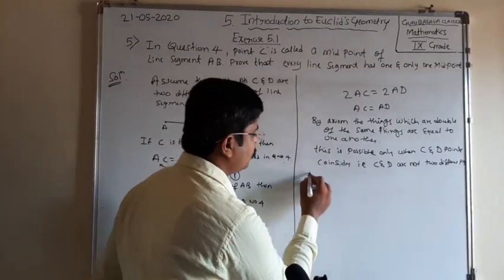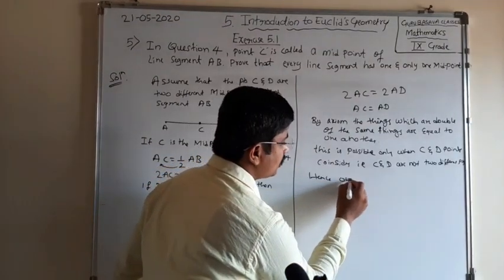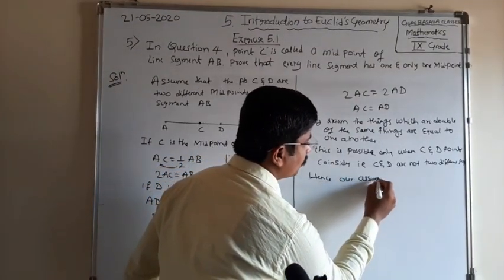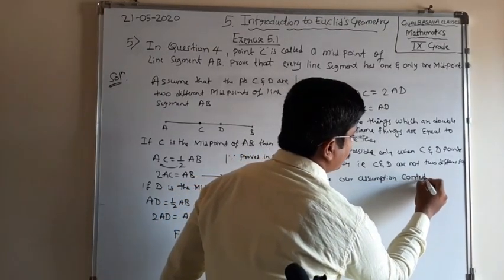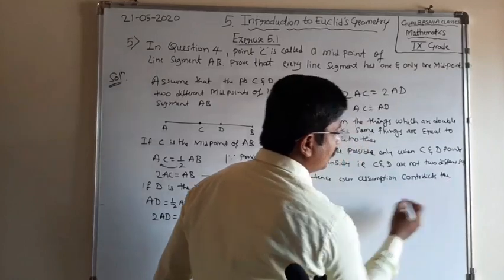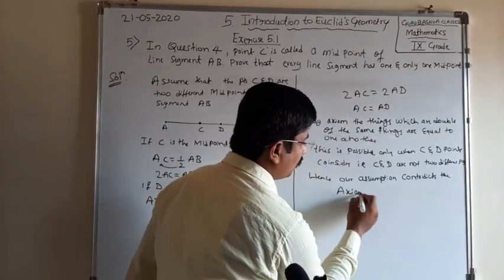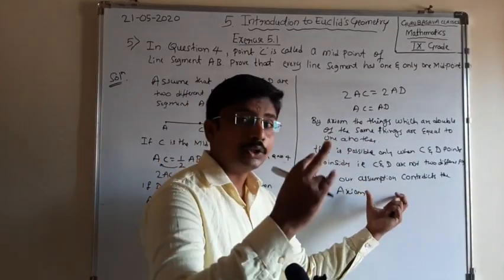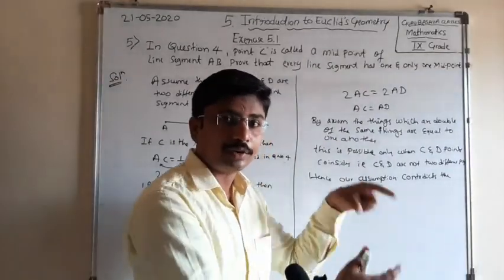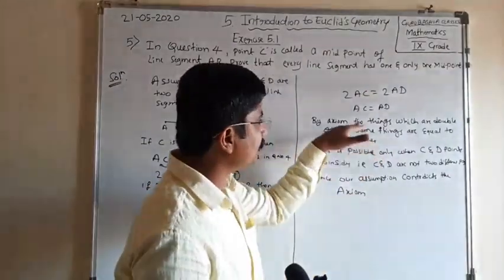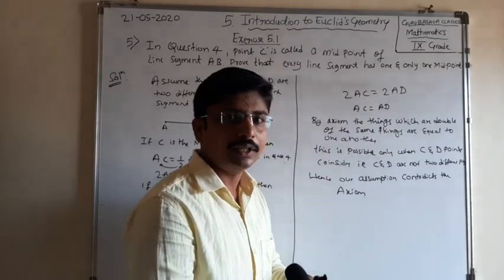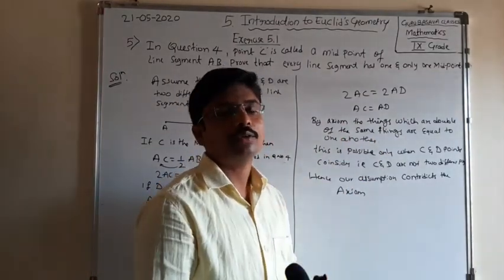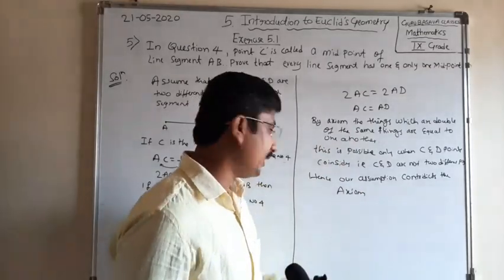Hence our assumption contradicts the axiom: things which are double of the same things are equal to one another. Therefore, every line segment has only one midpoint.